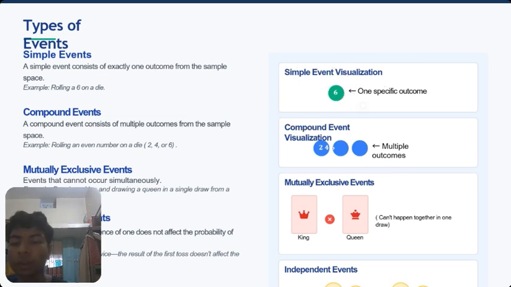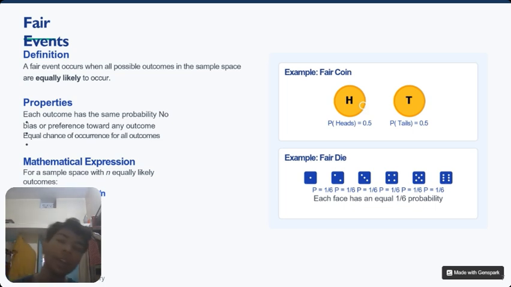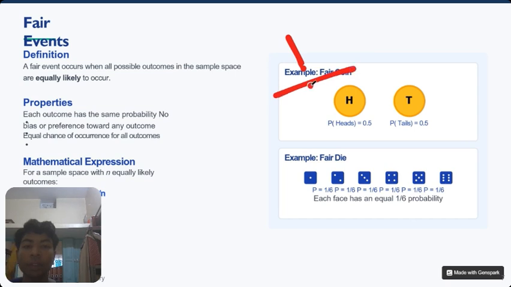So this is what I talked about. A fair event occurs when all possible outcomes in the sample space are equally likely to occur. Each outcome has the same probability, with no bias or preference toward any outcome, and an equal chance of occurrence for all outcomes. When you talk about a dice, the dice has six faces, and all six faces have 1/6 probability of coming.